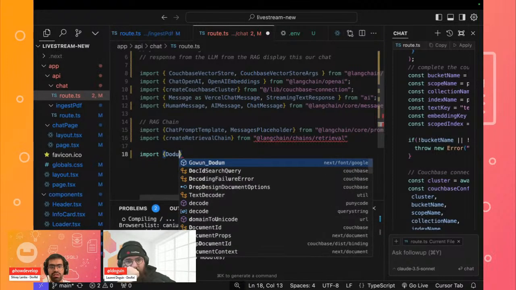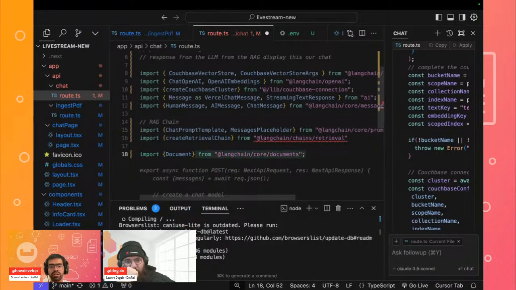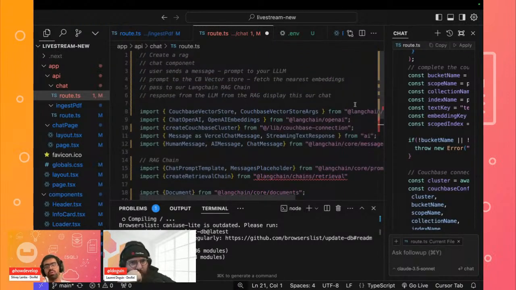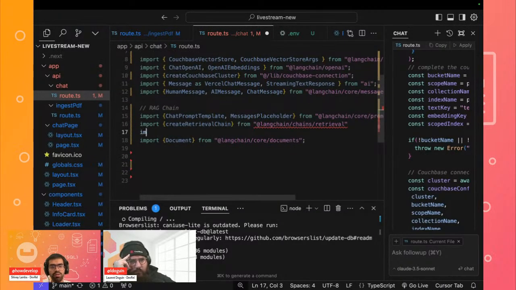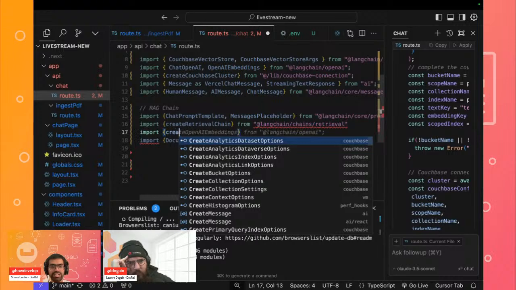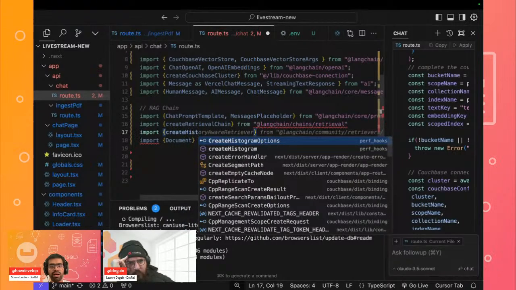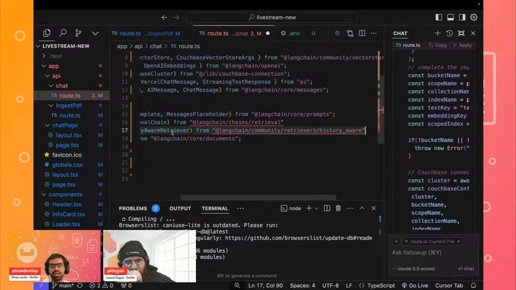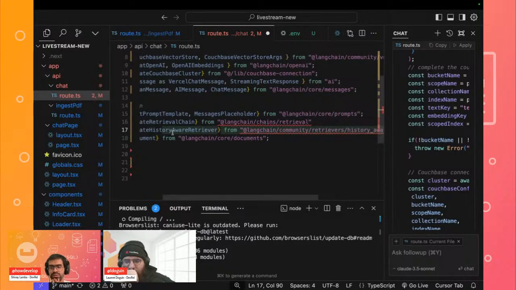So the document that will of course be used, we can import that. And finally, I think we should be good to go, because we have imported the most important things, such as our vector store. And then we also want to import one last thing, which is that you should also be aware of your history. So we have a dedicated create history aware retriever, and we will just import that as well, and I think this should be good to go.